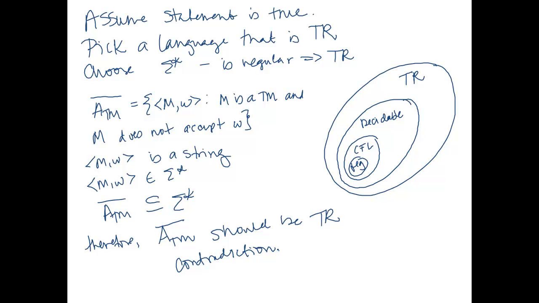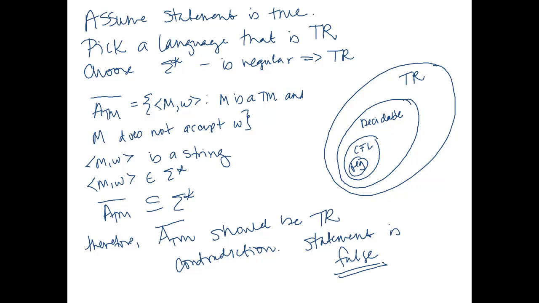We knew sigma star was Turing recognizable, we knew that ATM bar was a subset of sigma star, we showed this, and we also know that ATM bar is not Turing recognizable. So our only assumption here was that the statement was true, so this contradiction tells us that the statement is false.